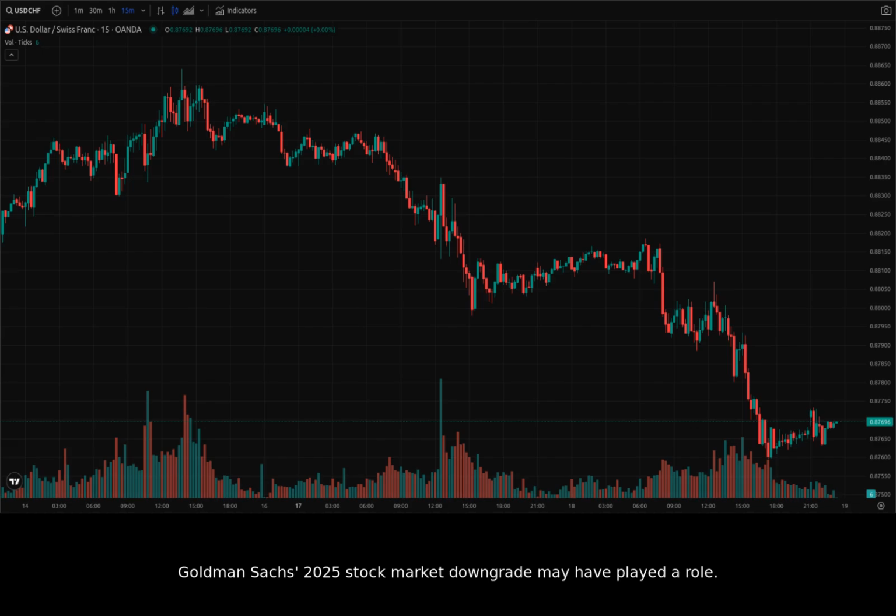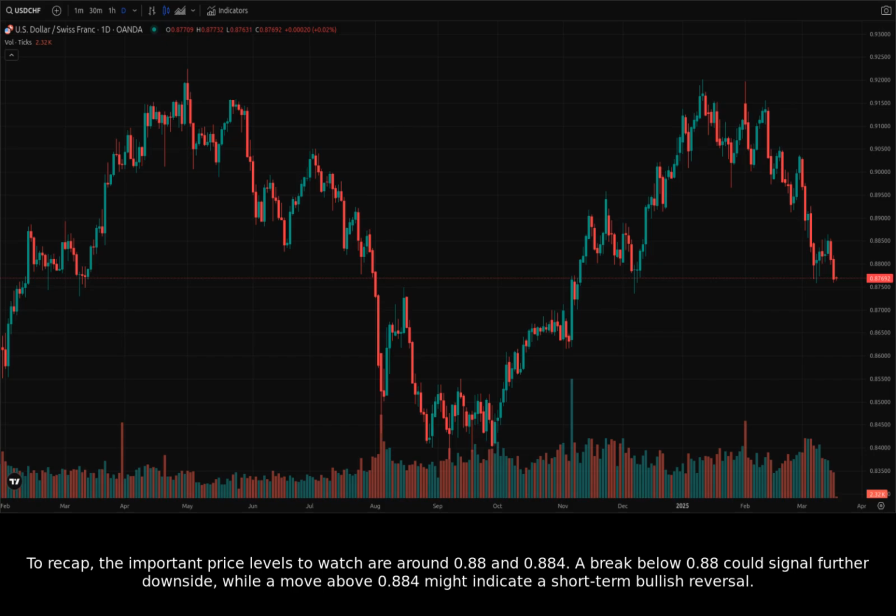Goldman Sachs' 2025 stock market downgrade may have played a role. Also, any tariffs will affect the forecasts. To recap, the important price levels to watch are around 0.88 and 0.884. A break below 0.88 could signal further downside, while a move above 0.884 might indicate a short-term bullish reversal.